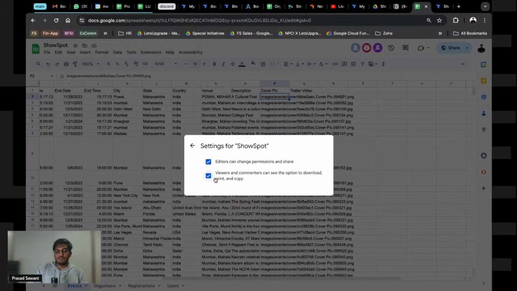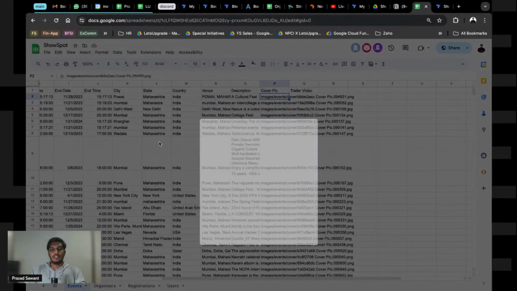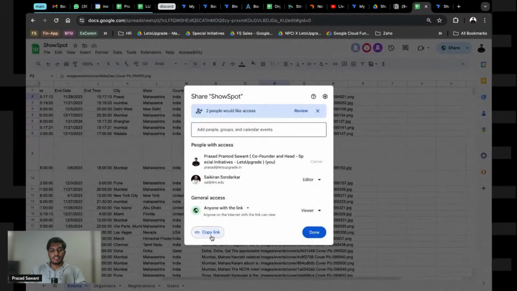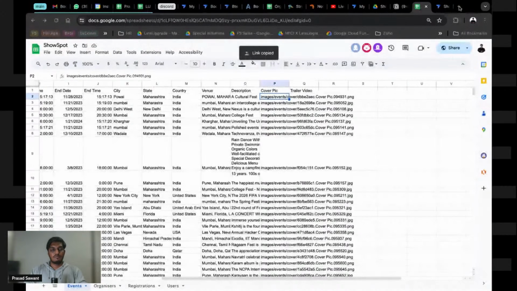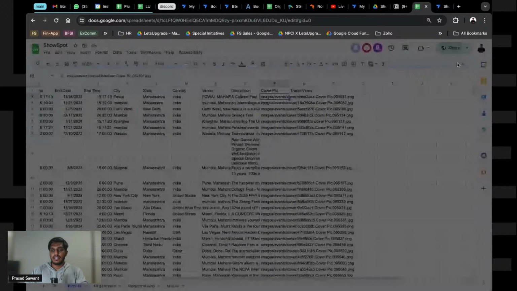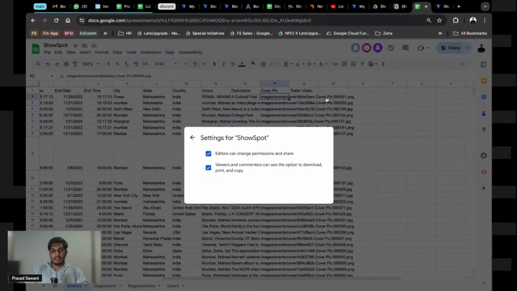You have an option to copy, right? So what you can do is, I'll tell you, do not send editor request, because I cannot accept hundreds and hundreds of requests. What you can do is basically put it in an incognito mode, and if you go in a file, you have an option to download the file, or you can basically create a copy. You can download the file. Okay, so do that. Do not ask permissions to edit the file, because that is not going to happen.